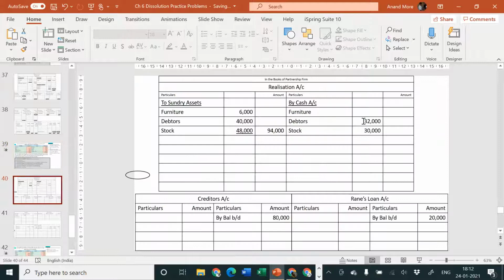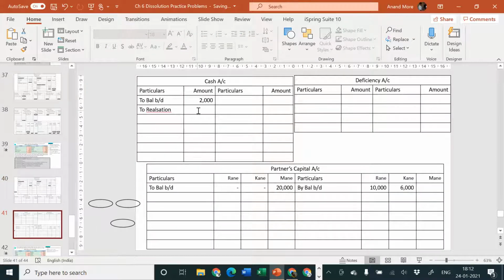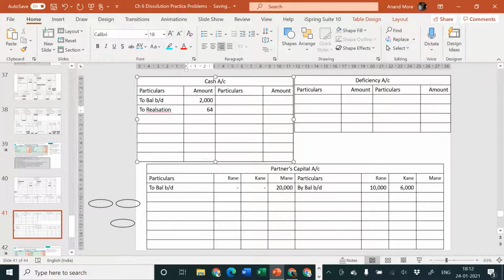So furniture is 2,000. 30 plus 32 is equal to 62, plus 2 is equal to 64,000. So that is what is considered here. Second effect, cash account debit side. We have already kept the place there ready. We are yet to consider the amount in the amount column.